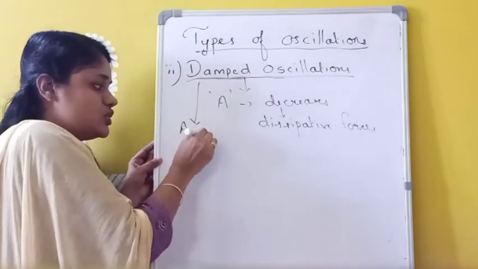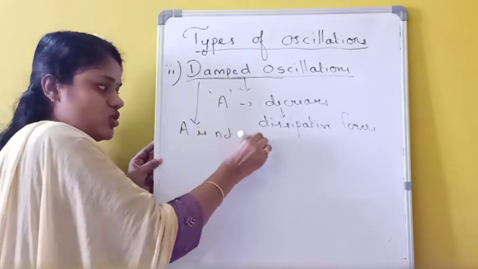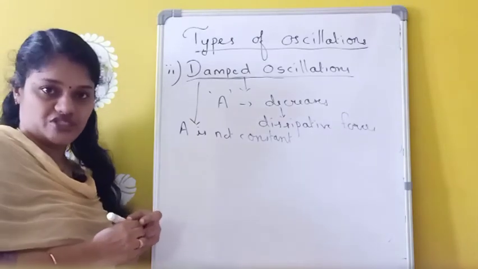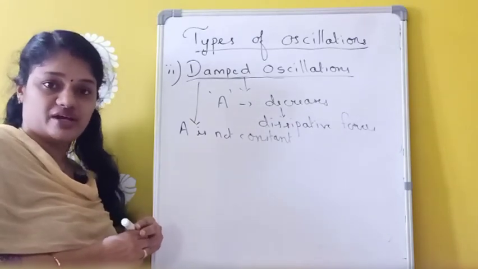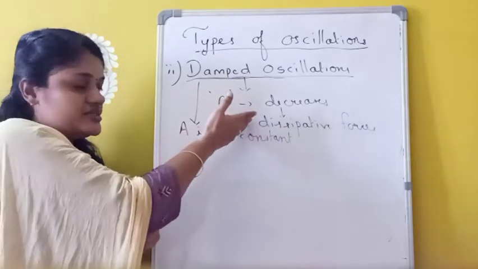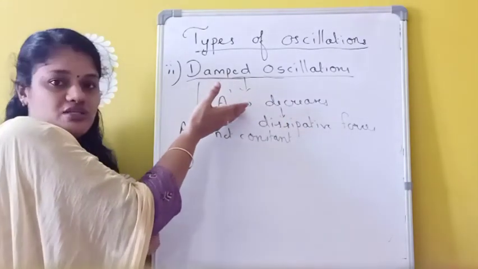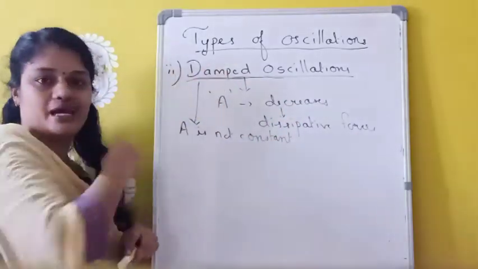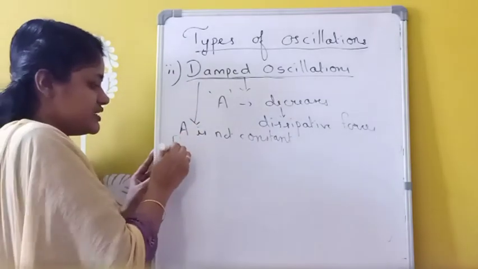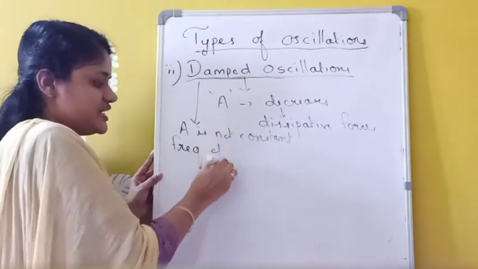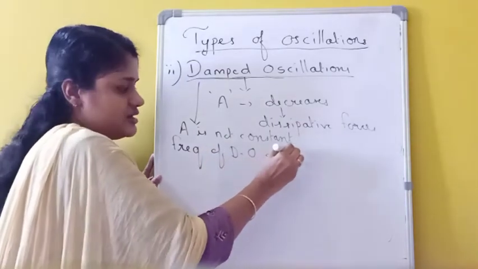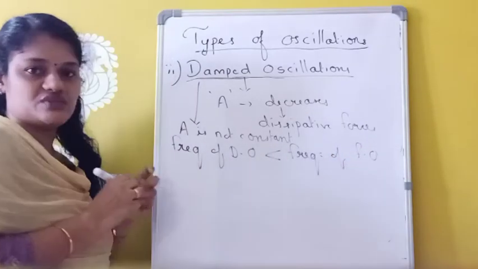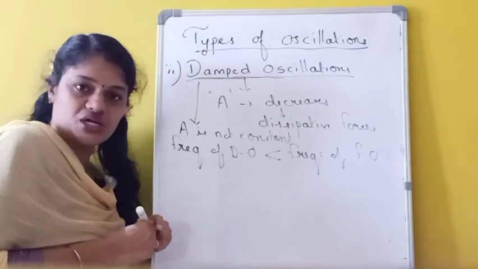The amplitude is not constant here. But in the case of free oscillations, amplitude always remains constant because they are unaffected by any external factors or dissipative forces. Here, due to the effect of dissipative forces, the amplitude is gradually decreasing with time. And the frequency of damped oscillation is slightly less than the frequency of free oscillation.